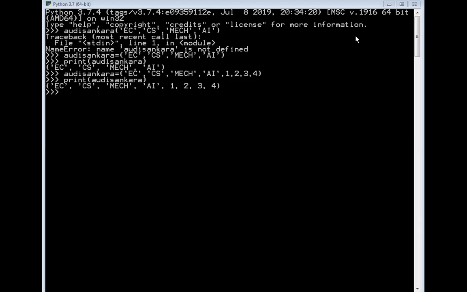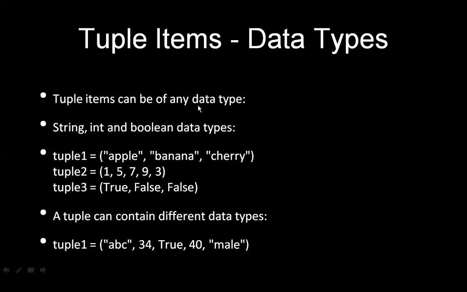We will be having a look into the theoretical concepts. Here you can clearly notice that tuple items can be of any data types. In this particular slide, in order to make you understand, I have taken only three of the data types. There are so many data types because we have already learned them in chapter number 1. In tuple 1, I have taken all string data types, in tuple 2 only integer data types, and in tuple 3 all boolean data types.